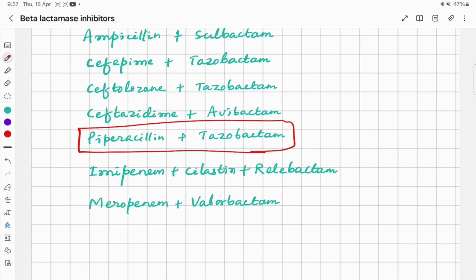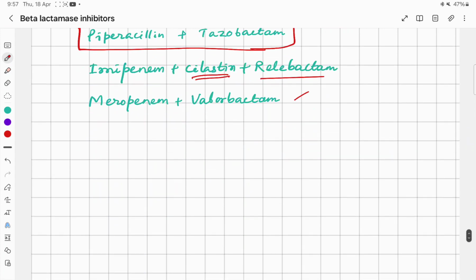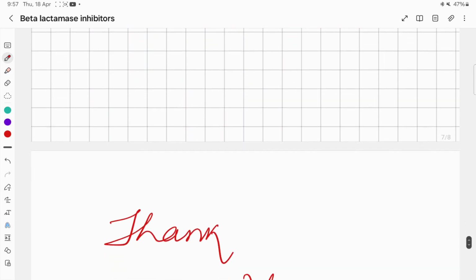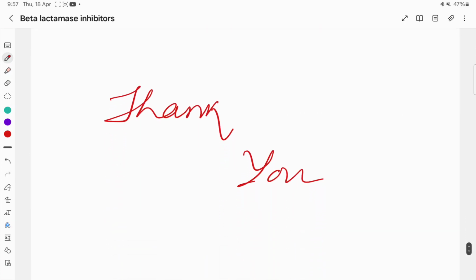Then imipenem, because it is degraded by dehydropeptidase, a dehydropeptidase inhibitor, cilastatin, can be used, along with the beta-lactamase inhibitor relebactam. So imipenem plus cilastatin plus relebactam, and meropenem plus vaborbactam. These are some of the examples of beta-lactamase inhibitors combined with beta-lactam antibiotics. So this is all about the beta-lactamase inhibitors. Thank you.